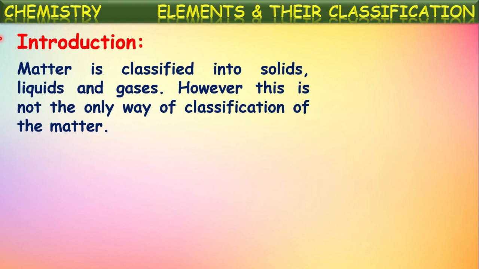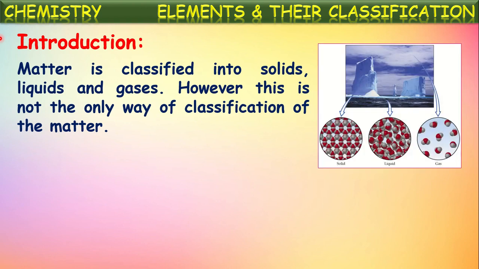Matter is classified into solids, liquids, and gases, isn't it? We have studied this in earlier classes. Matter is classified into three major states: solids, liquids, and gases. This is based upon the arrangement of molecules in the matter. Based on the arrangement of particles inside the matter, it is classified into three types.